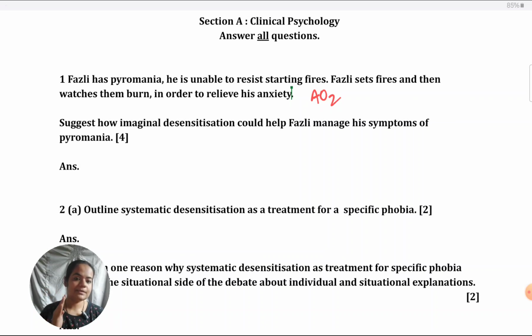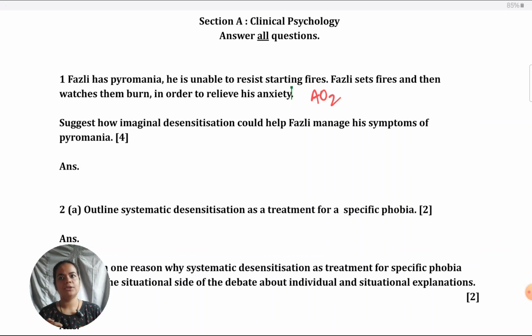Meaning that, and listen to this very carefully, you do not just give general points on what imaginal desensitization is, or just summarize the Blasinski and Norvus study, for example. That is not what this question is asking you to do. They're asking you to apply whatever you've learned about imaginal desensitization to Fuzzy and answer how his pyromania could be dealt with using that technique.